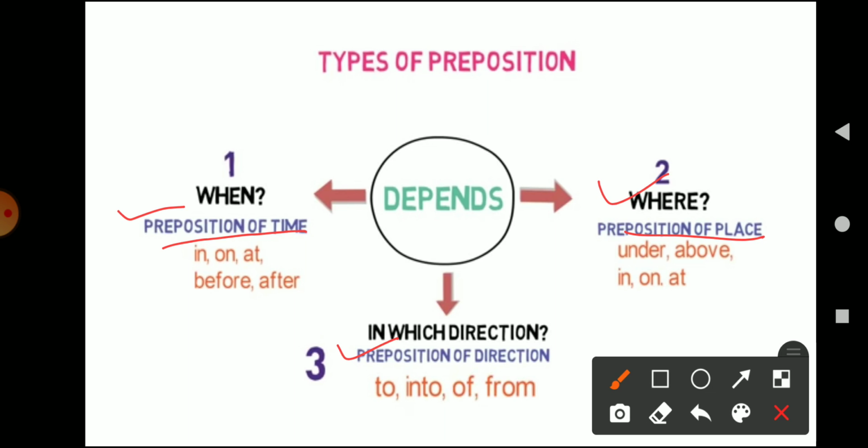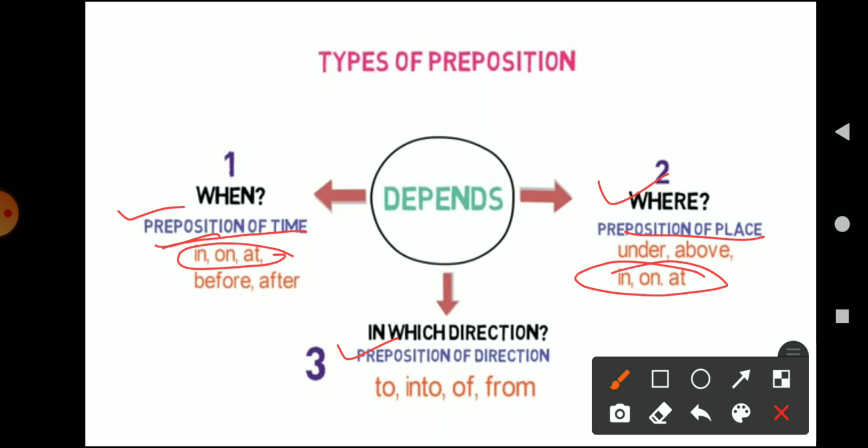Now one more thing you can focus on in all these types of preposition is that there are a few prepositions or words that are repeated in one type and also in the other. For example, we already discussed that in, on, at is used for preposition of time, and similarly in, on, at is also used for preposition of place.